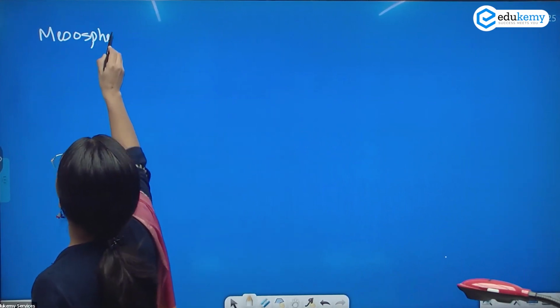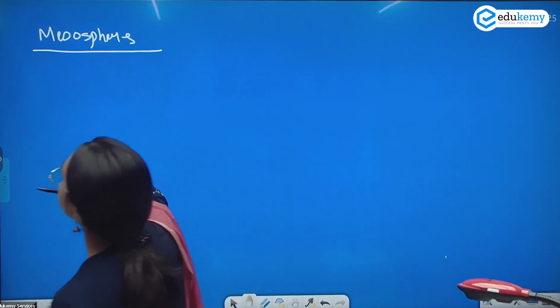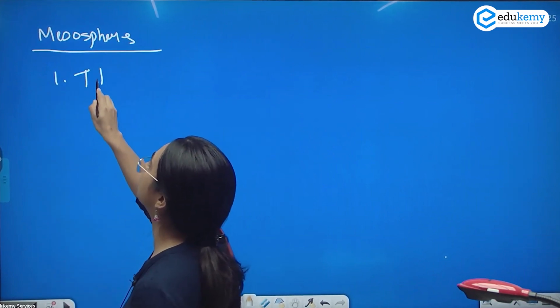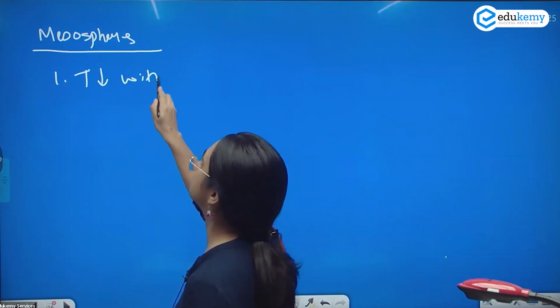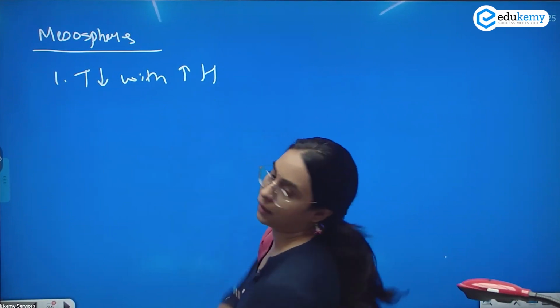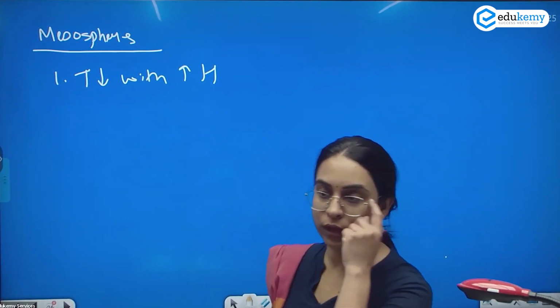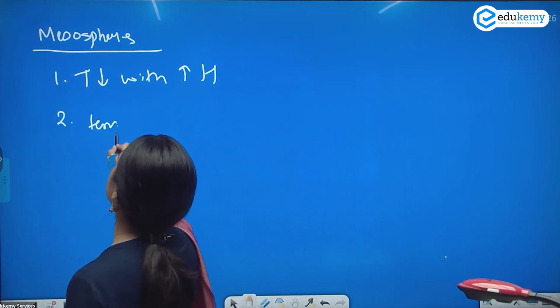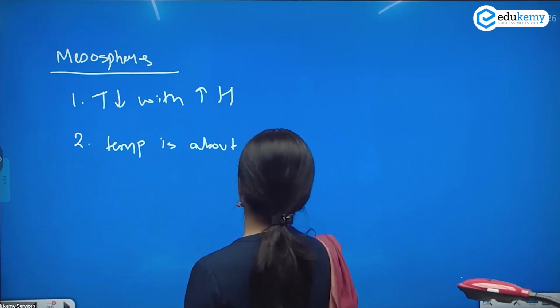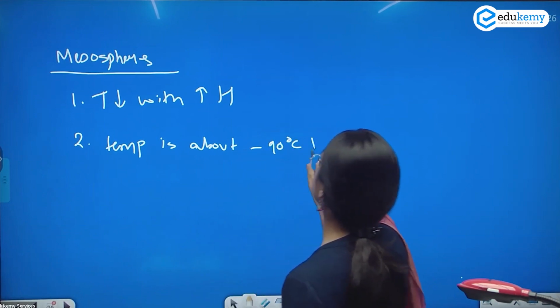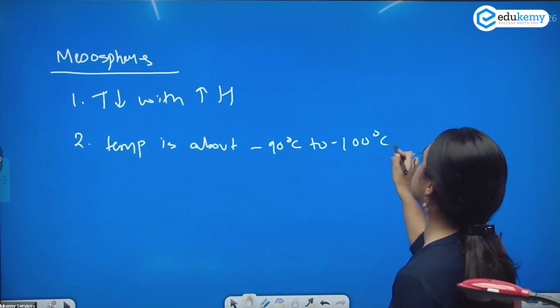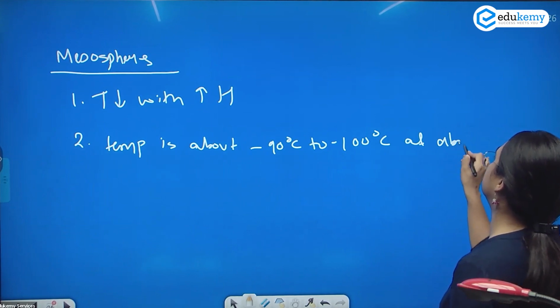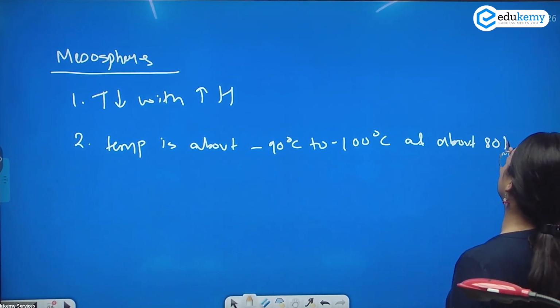The third layer is the mesosphere. What is happening in the mesosphere? The temperature further reduces with the increase in height. The temperature is about minus 90 to minus 100 degrees Celsius at about 80 kilometers.